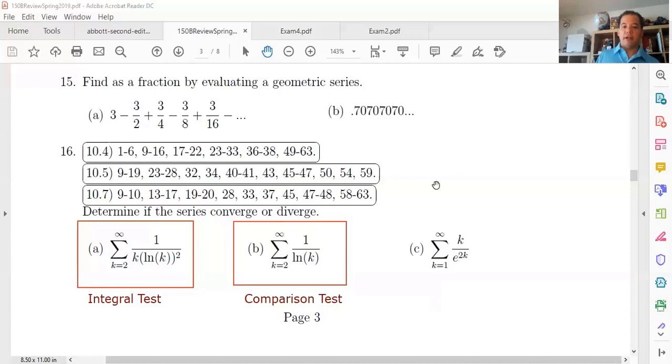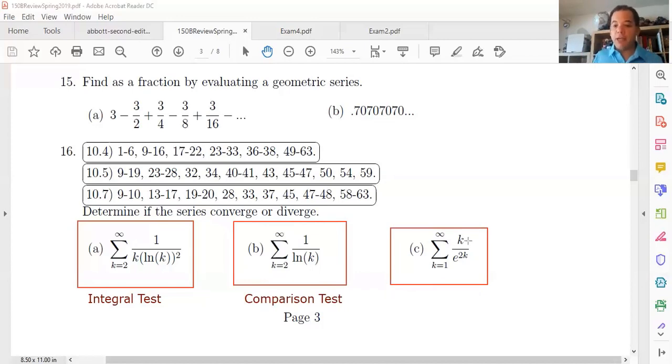All right. Now let's take a look at the next. How about this one over here? Is it going to zero? Yes, because e to the something is bigger than k, so the number is definitely going to zero. Could we do the integral test? Yes, it will involve integration by parts. Could we do it in a different way? Yes, two possibilities here actually.